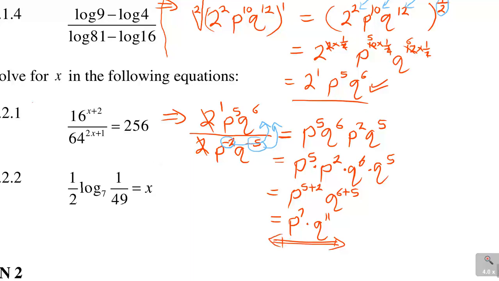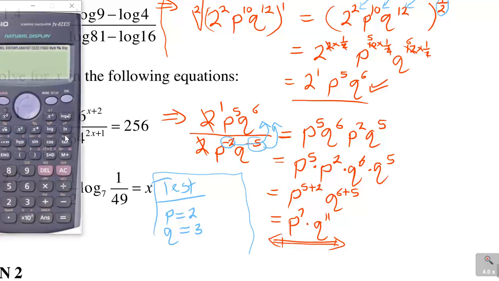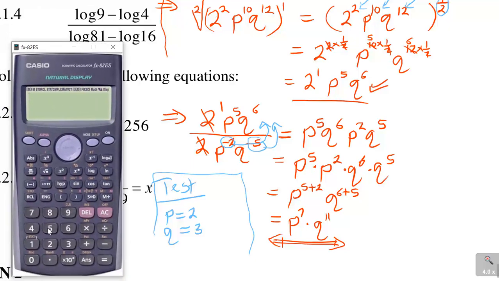Now what I usually do, I test my answers. I always prefer to test my answers. For example, how do I test my answers? I choose any value. For example, I will say let my P be equal to 2 and my Q be equal to 3. So I'm going to take a calculator. Wherever I see my P, that P to the power 7, it will be 2 to the power of 7 times Q to the power of 11 will be 3 to the power of 11.